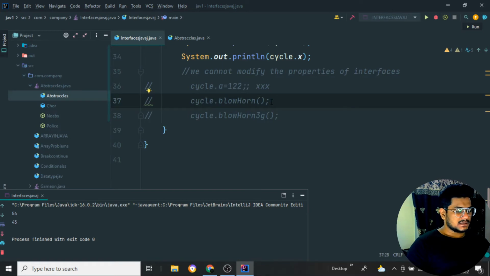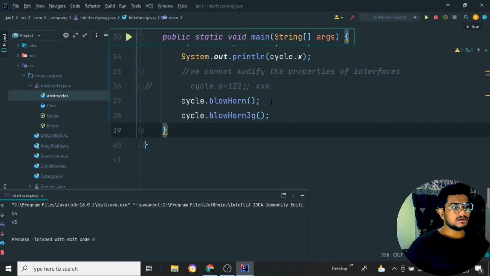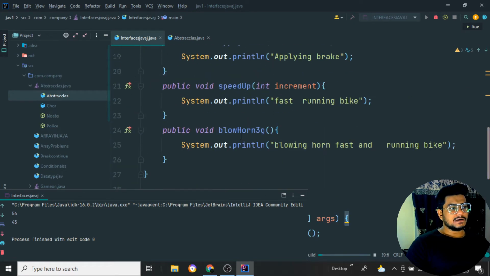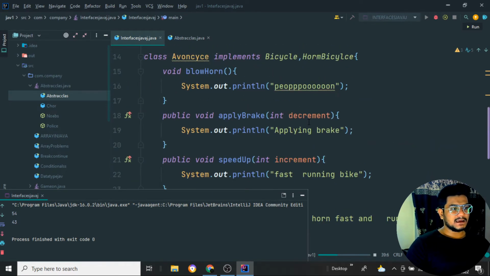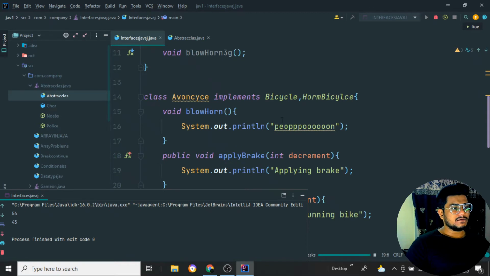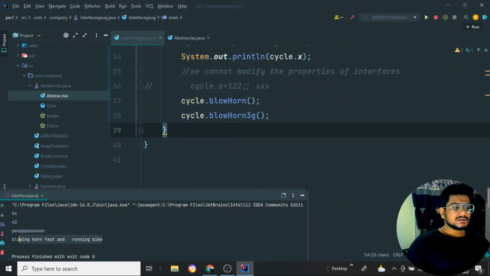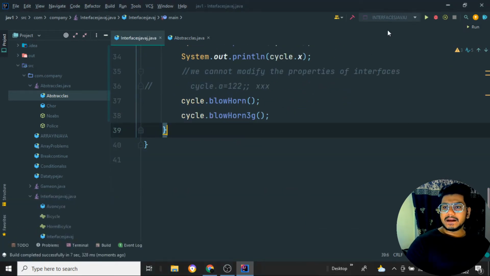Now if I call cycle.blowhorn and cycle.horn, so basically it will just work. Because the blowhorn will print blowhorn fast and running bike, and even this will be working for whatever the blowhorn is. So you can see the output coming in, and the blowhorn fast and running bike will be working as the output. Okay, so this is how the interface works.